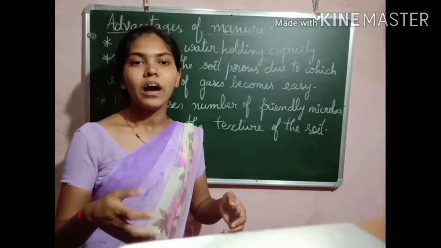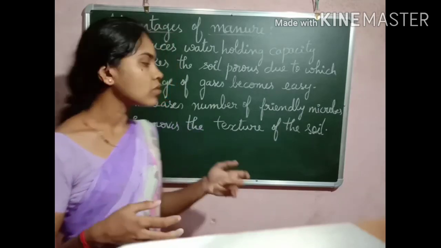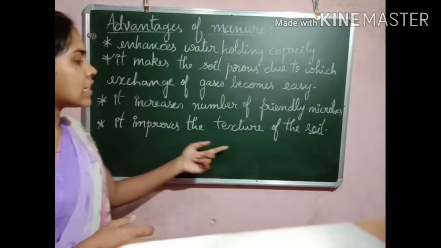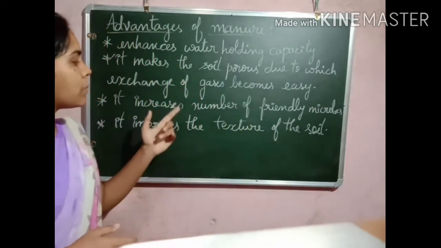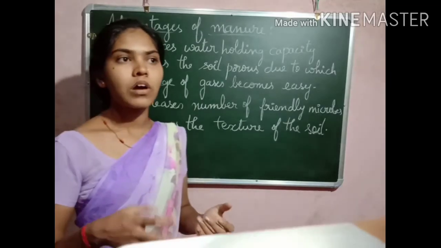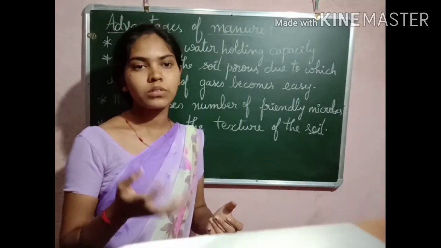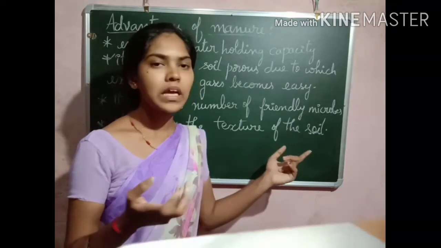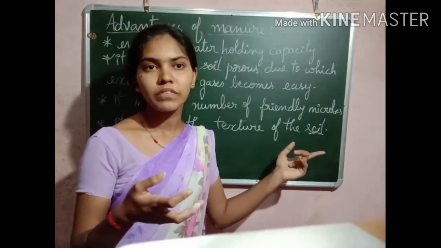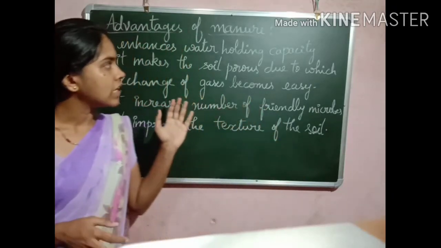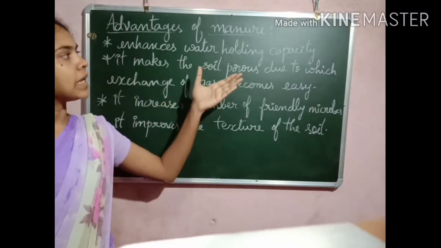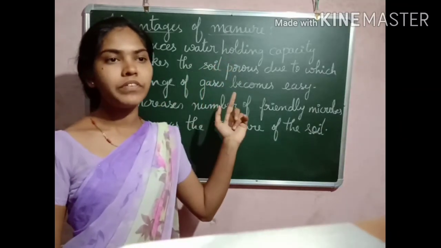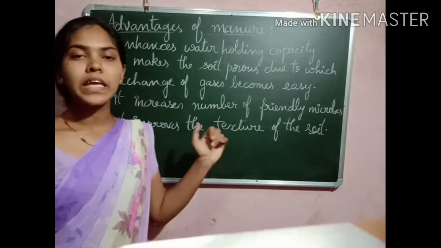It helps in loosening the soil and increasing the nutrients of the soil. It also improves the texture of the soil. The soil becomes very loose, and the texture becomes friendly to plant growth. So these are the advantages of applying manure.